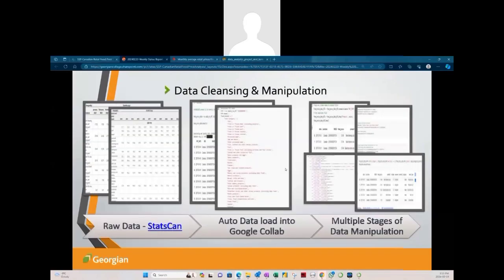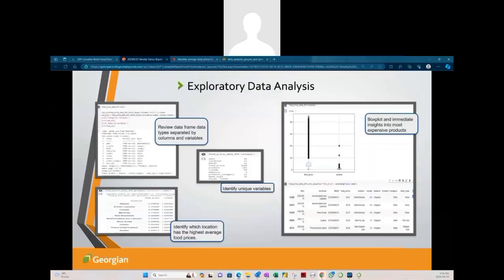My apologies. So then what we have here is also the multiple stages of the data manipulation. Again, further detail will be provided on those from Sarath. So just get an understanding of the heavy work that was involved, especially with the aggregation of the baskets.